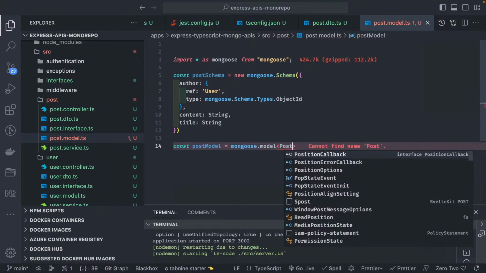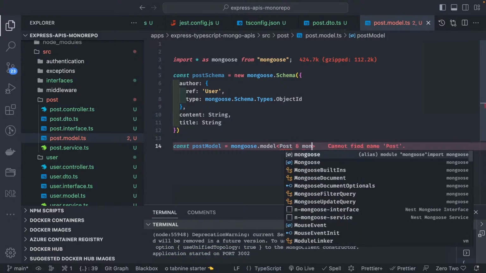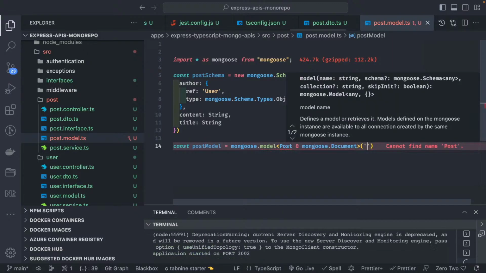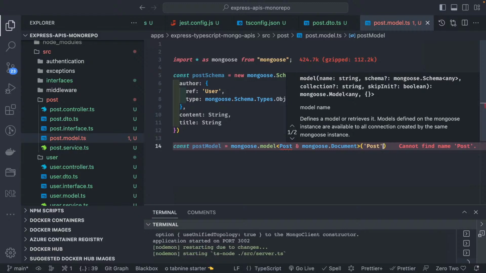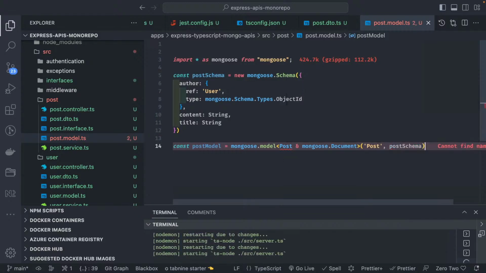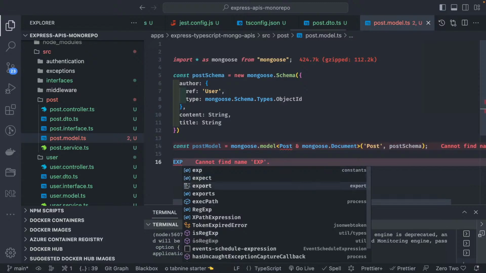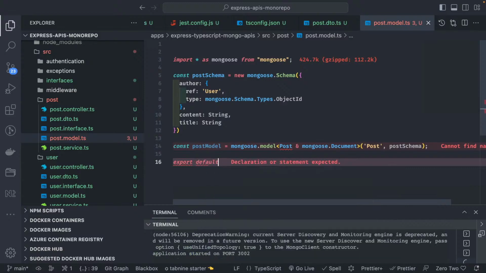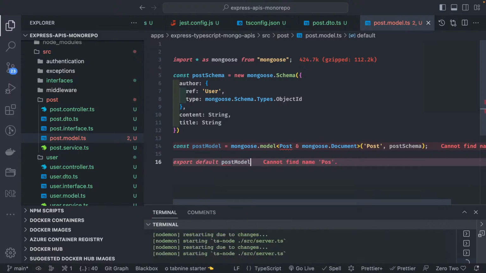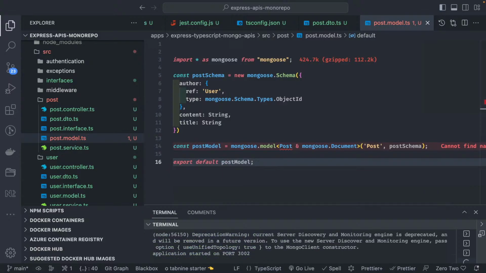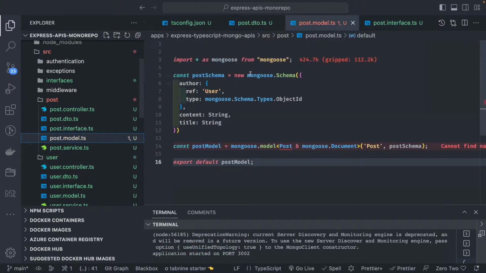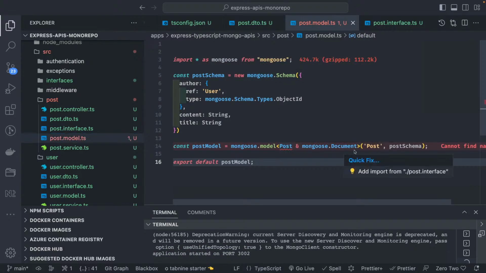Either it is going to be a Post interface which we will create, or mongoose.Document, and this is going to be Post and postSchema, and then export default postModel. And the Post interface we need to create. The Post interface will have just a couple of attributes which we can put here, interface Post, and I can import the Post interface. That's it.